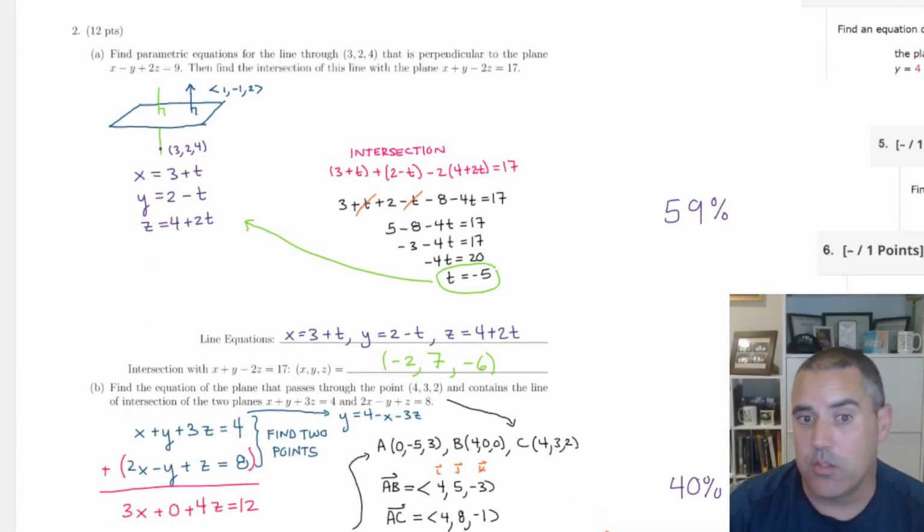Then we have the equation of a line. About 60% of the class got this. Kind of the theme throughout this test is about 60% of the class is doing really, really well. When I say 60% of it got it, I mean 60% got a perfect score. There's also another 20% that missed like 1 point. So we really have like 75% of the class doing very well.